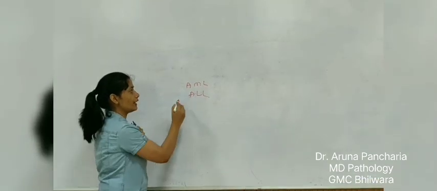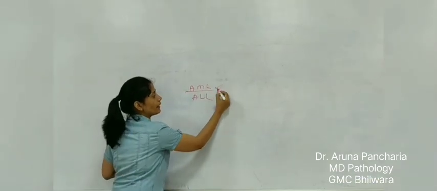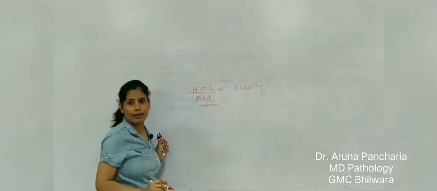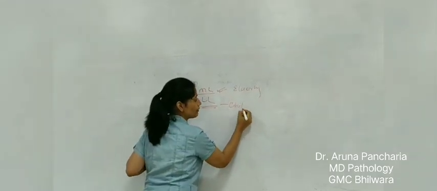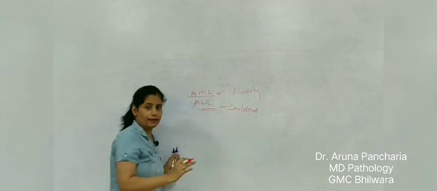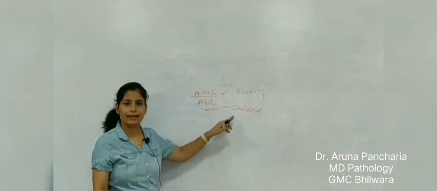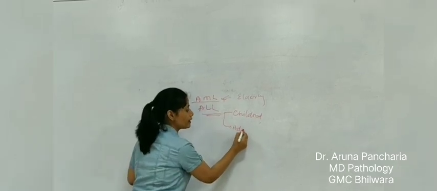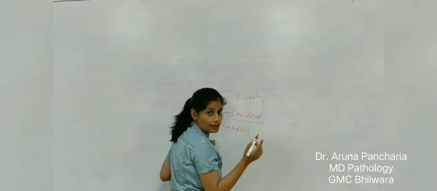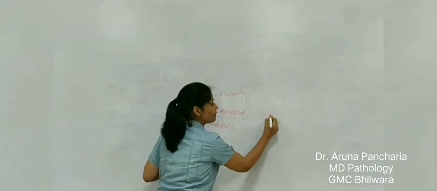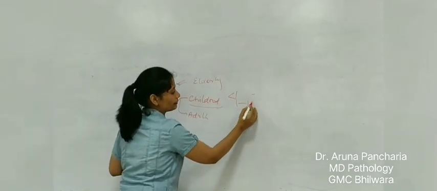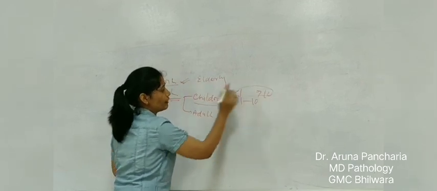So in epidemiology, AML is more common in elderly persons, and ALL, acute lymphoblastic leukemia, is common in childhood. But one peak of ALL arises in childhood, and a second peak may arise in the adult. The prognosis is good when the age group is between 1 to 10. If the age is less than 1 or greater than 10, the prognosis will be poor.